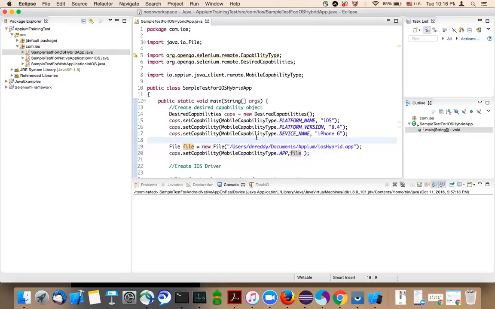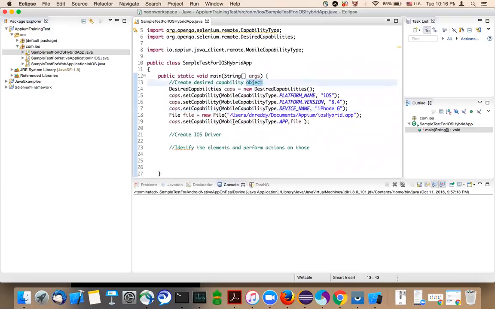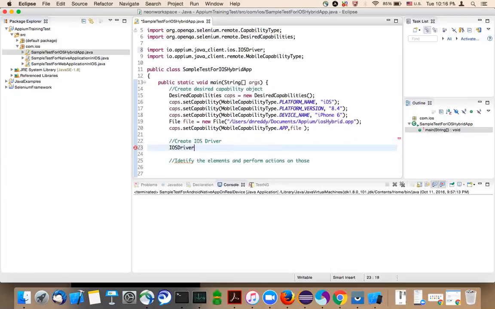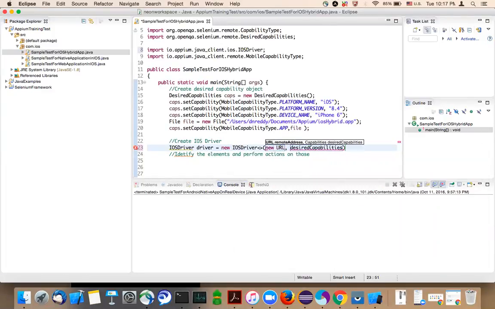So that's about desired capabilities: the platform name, platform version, device name, and the path of the application, that is the app capability. Now desired capability object creation is completed. Now create the iOS driver. iOS driver equal to new iOS driver. Two things you need to pass. One is the URL and the desired capability object.